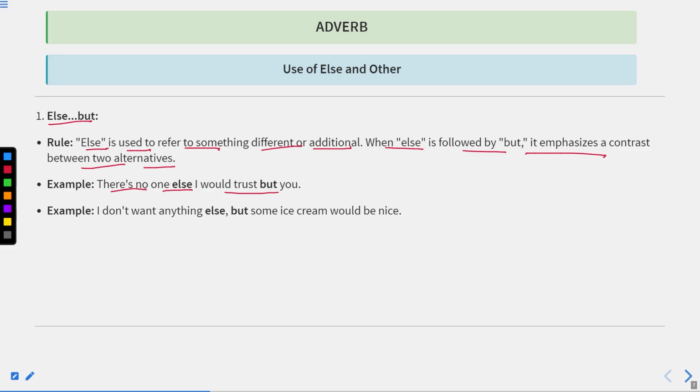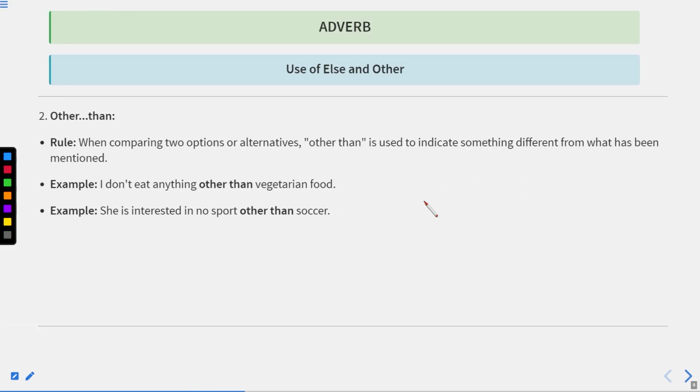There is no one else I would trust but you. It means you are the only one whom I can trust. I don't want anything else, but some ice cream would be nice. It means I don't want anything but ice cream. It means ice cream I really want to have. Now let us move to the next one.